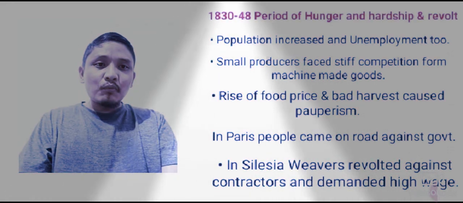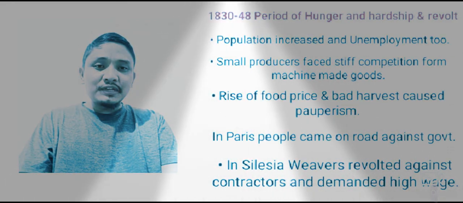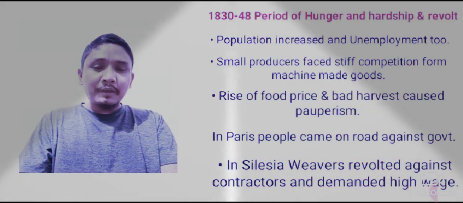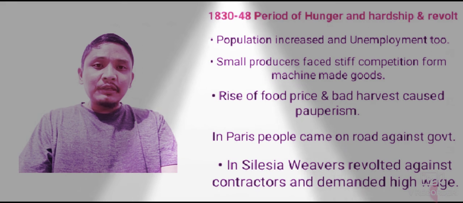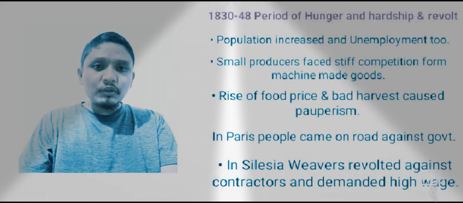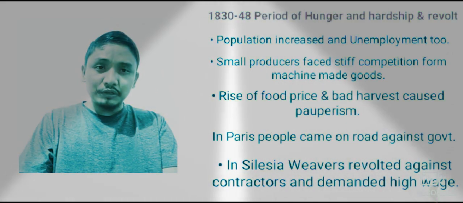Why is 1830 to 48 also called the period of hunger and hardship? Because during this period we can see economic crisis and economic problems in the whole of Europe.